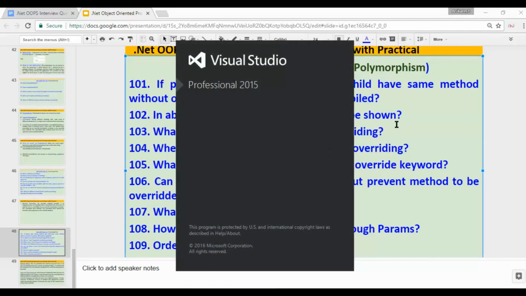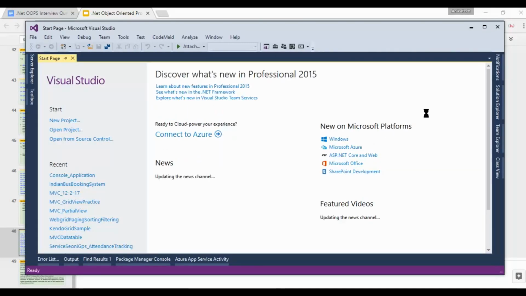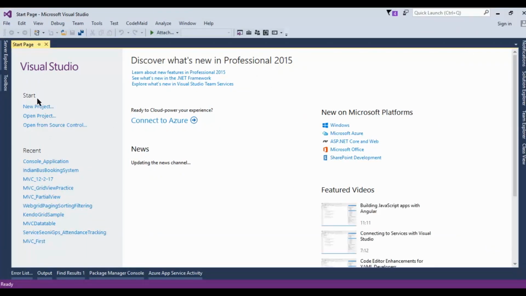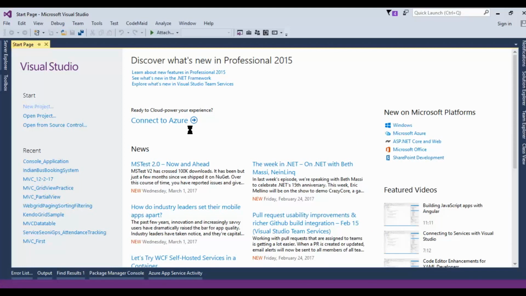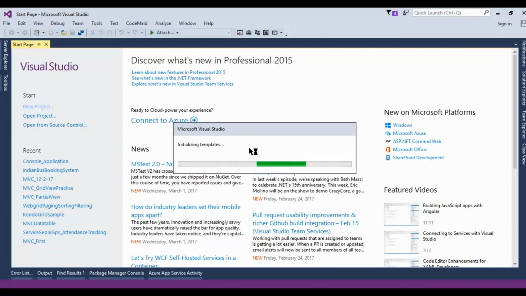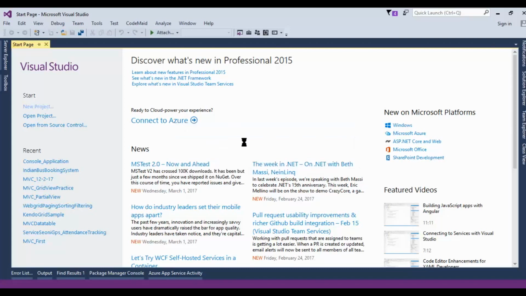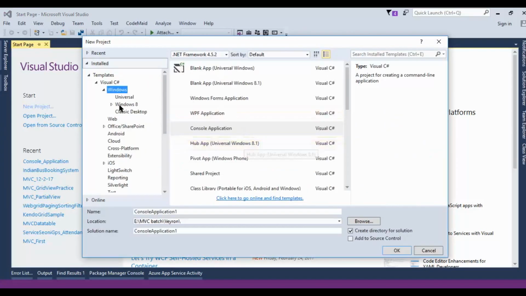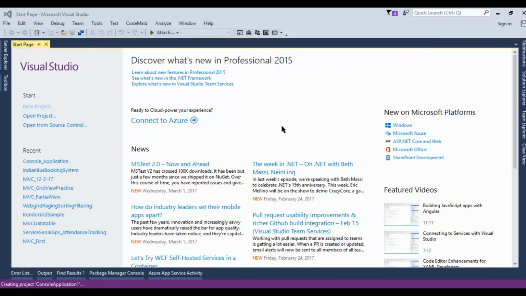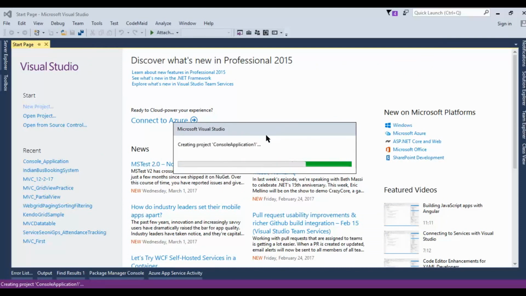I'm using Visual Studio Professional 2015. You can use any Visual Studio since we are using a console application. So let's create a new project. Click on new project and you'll get the option to choose the template. Here we'll choose Windows and Console Application.